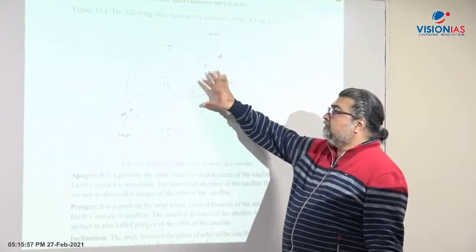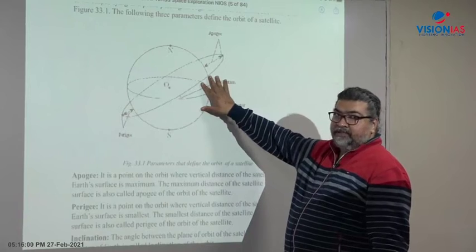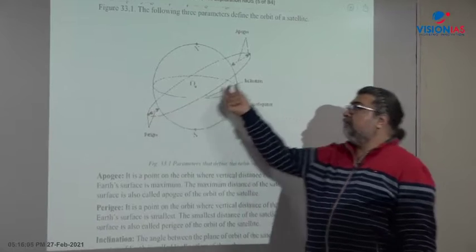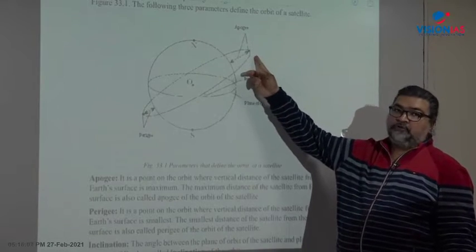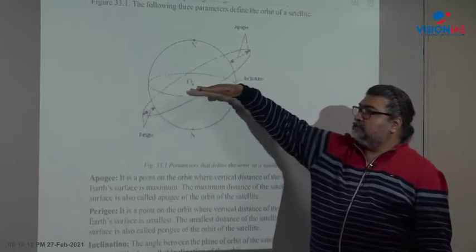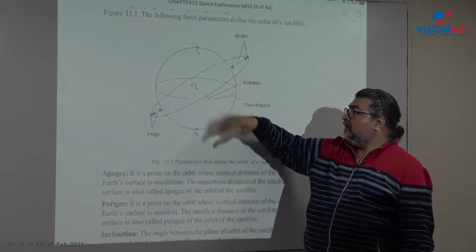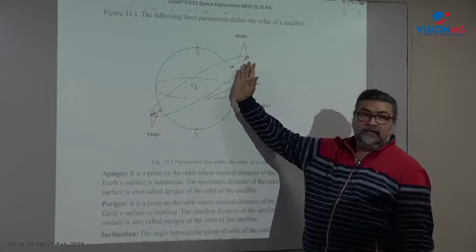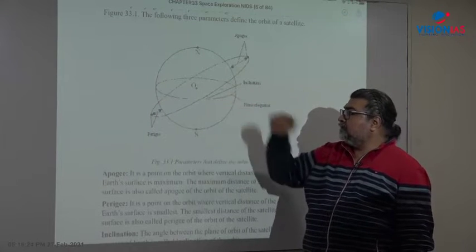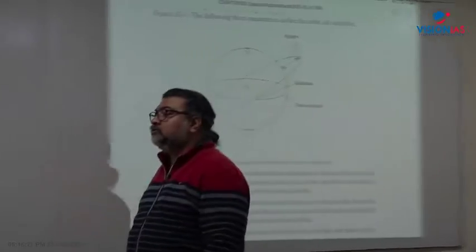orbit. If you recall, last class I went through the handout and mentioned that the orbit can be circular or elliptical, right? When an orbit is elliptical, you have a nearest point to the earth called the perigee and the farthest point from the earth called the apogee, right? This is the plane of the equator, passing through the center of the earth, and the plane of the orbit can be inclined to the equator. You can see that there can be an angle of inclination, right? And I have gone through this concept of perigee, apogee, inclination.